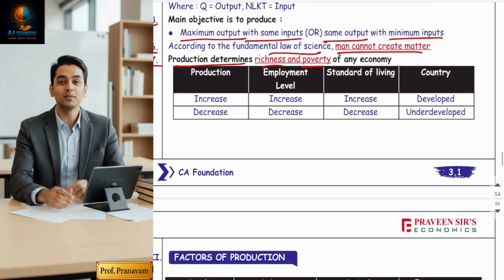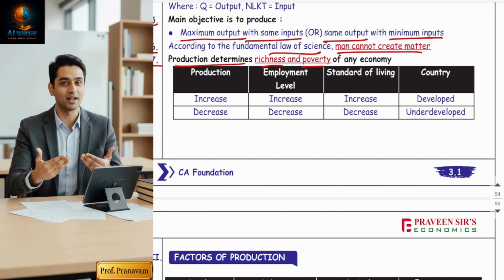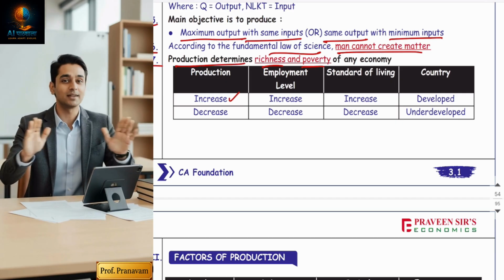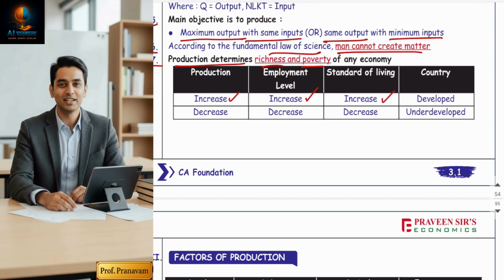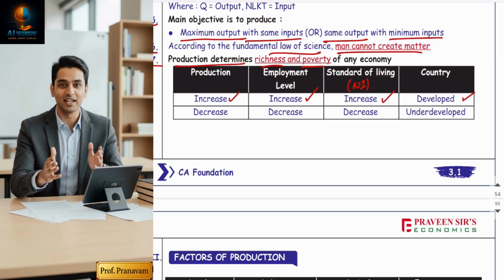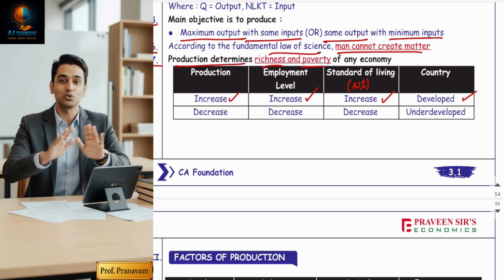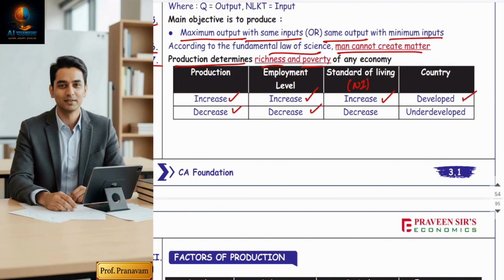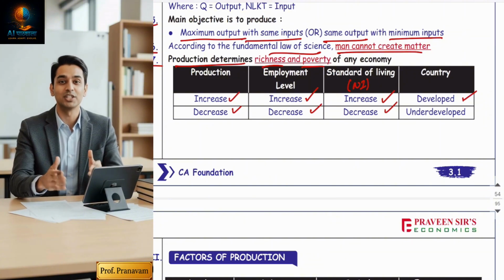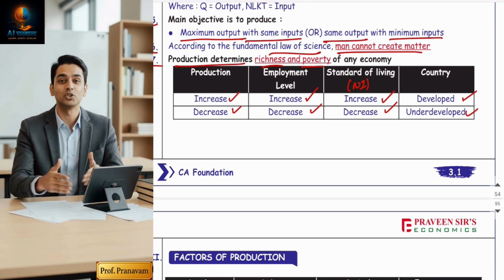The richness and poverty of the economy is always derived from the production function. In countries in which production is increasing, the employment level also increases, the standard of living increases, national income increases, and the country is called developed. And in countries where production is decreasing, there is a high level of unemployment, poverty is high, national income is falling, and they are called underdeveloped or poor countries. So the level of production determines whether the country is developed or underdeveloped.